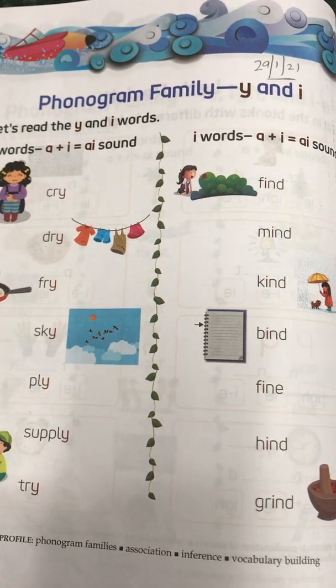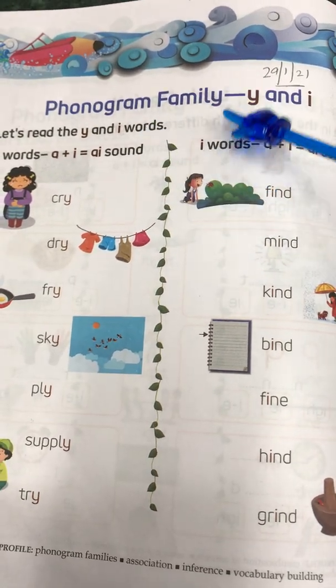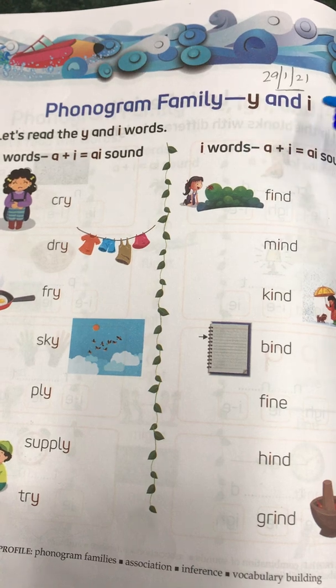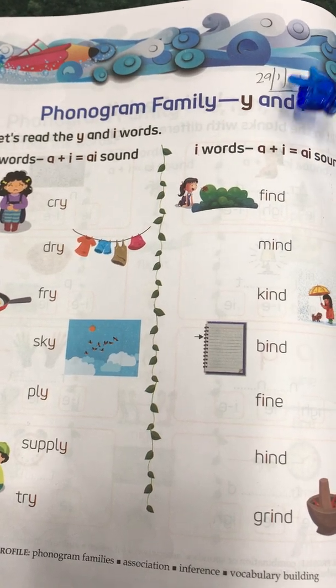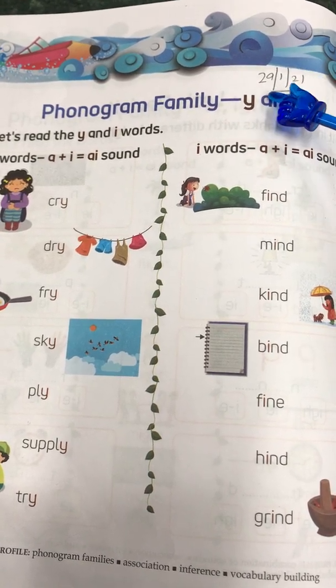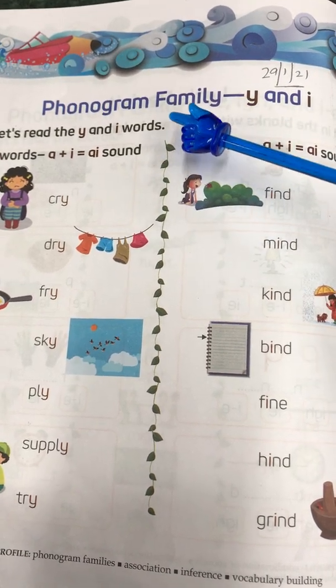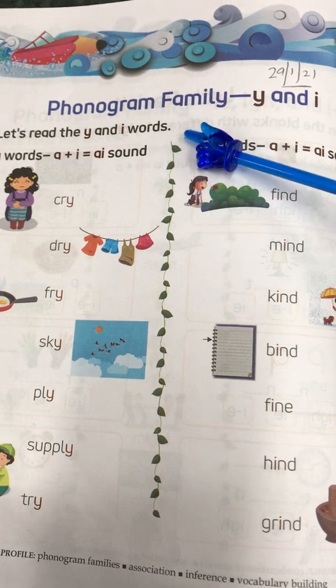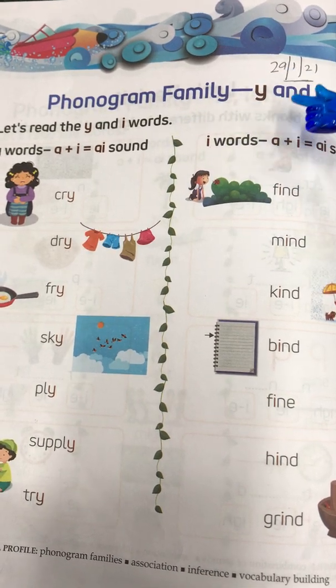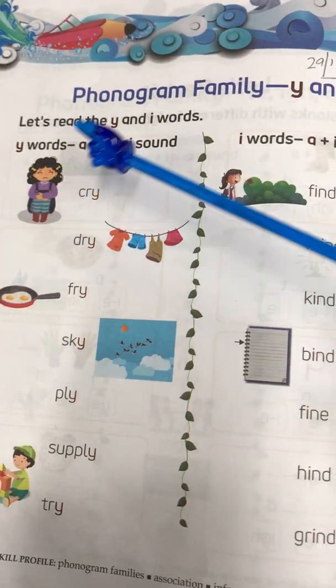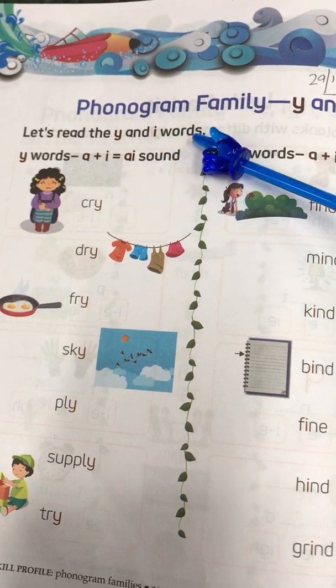So, kids, today's topic is phonogram family Y and I. Don't forget to put the date on the top. Today is 29th January 2021. Today we will study in detail about phonogram family Y and I. So let's read the Y and I words.